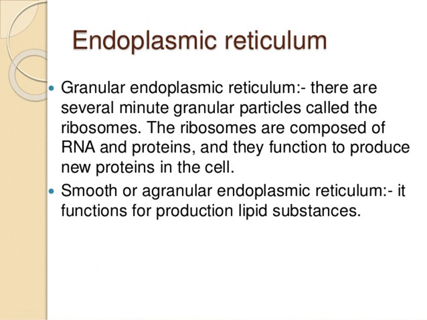Endoplasmic reticulum. Granular endoplasmic reticulum. There are several minute granular particles called the ribosomes. The ribosomes are composed of RNA and proteins, and they function to produce new proteins in the cell. Smooth or agranular endoplasmic reticulum. It functions for production of lipid substances.